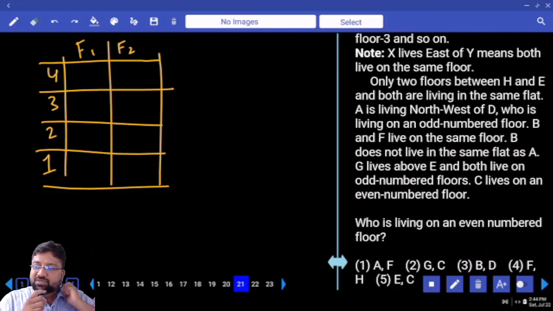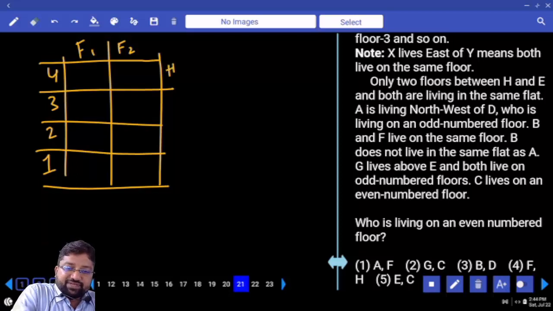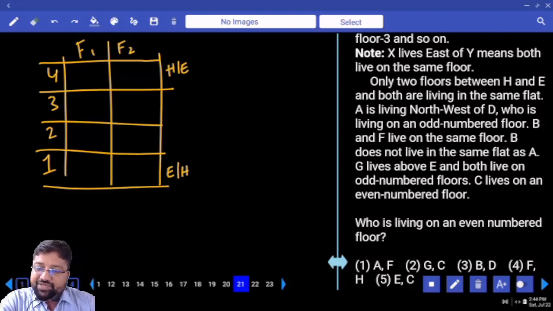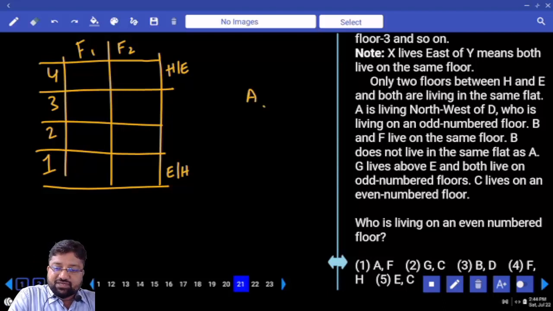Okay, first line. Only 2 floors between H and D and both are living in the same flat. How many floors? 2 floors between H and D means we are covering all the 4 floors. And both of them living in the same flat or different flat? Same flat. Happy. Next, A lives to the northwest of D. So A is living in flat 1, D is living in flat 2.